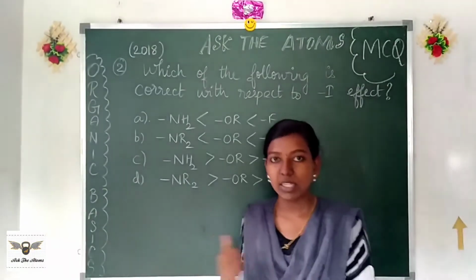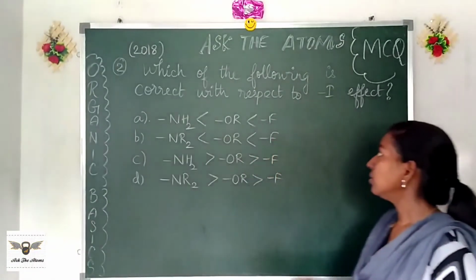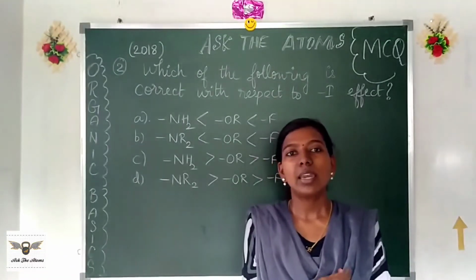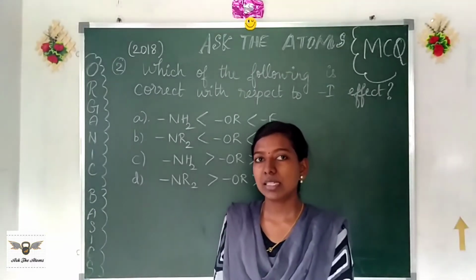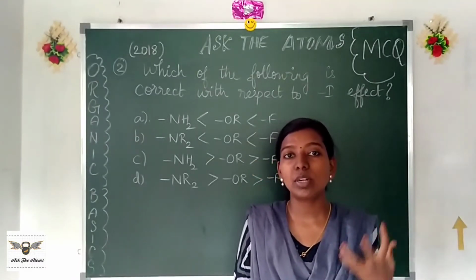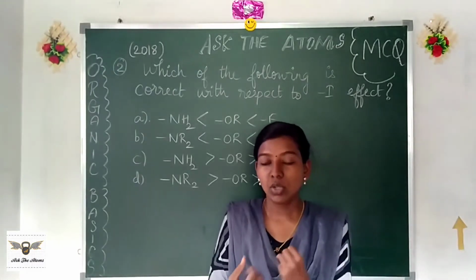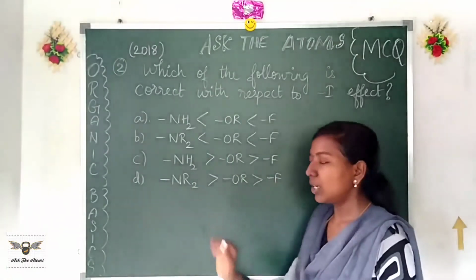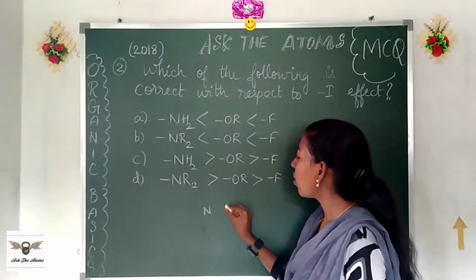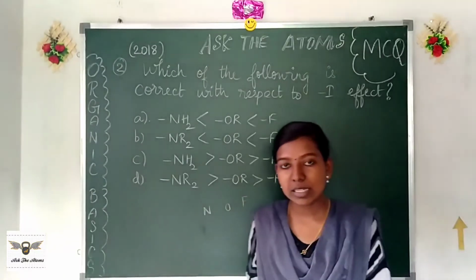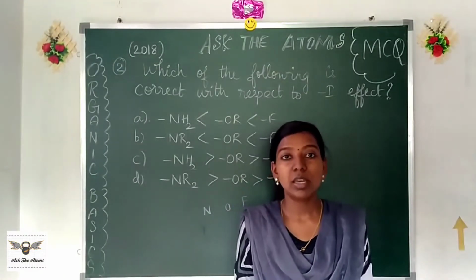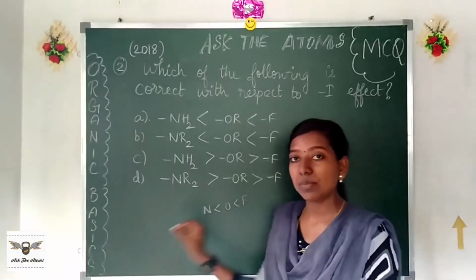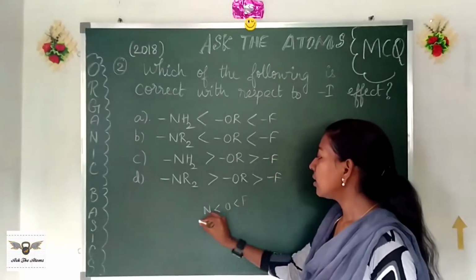Okay. NEET 2018 question asking us about the correct order of minus I effect. Again, the inductive effect we have discussed. Minus I is when the substituent is able to attract the electron pair towards itself, away from the carbon chain. Now options are given, so we only need to choose among nitrogen, oxygen and fluorine. As already discussed, the minus I effect is prominently about the electronegativity of the atom. So you know, fluorine is more electronegative, then comes oxygen, then comes nitrogen. So this should be our order.